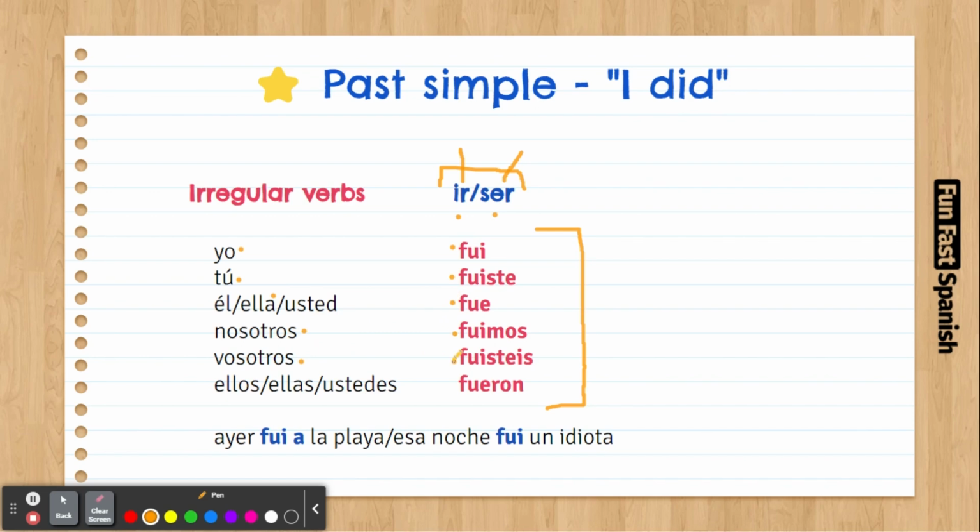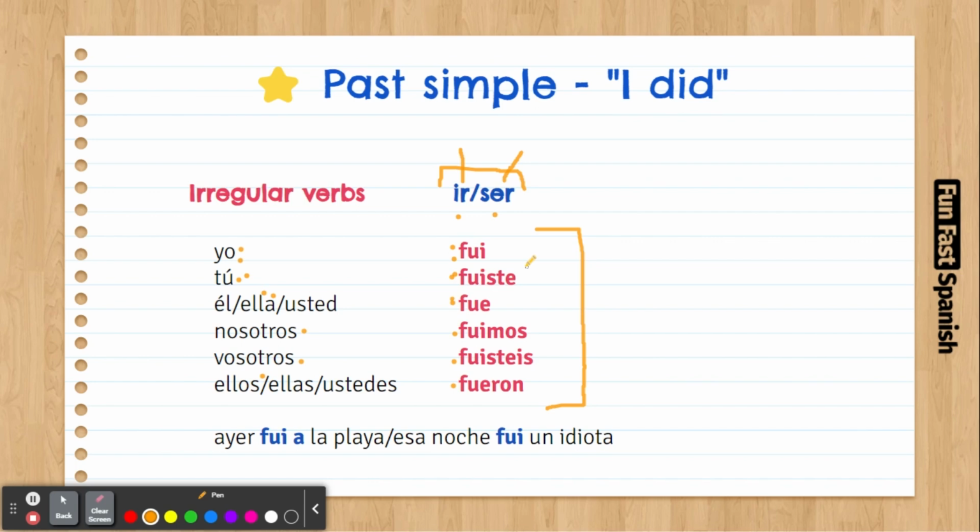Vosotros fuisteis, you guys went. Ellos fueron, they went. This is for the verb to go. If you want to say I was for ser, then you say yo fui also, I was. You were, tú fuiste. She was, ella fue, and so on.